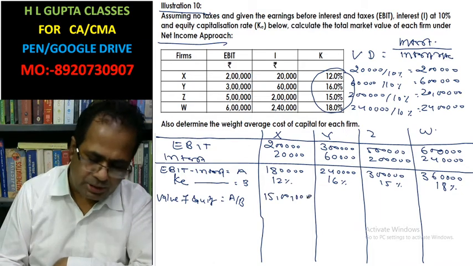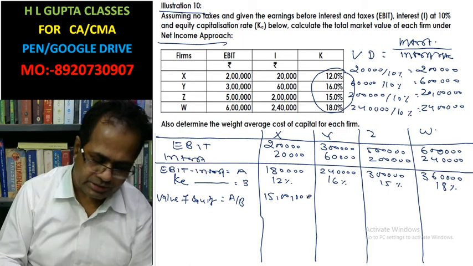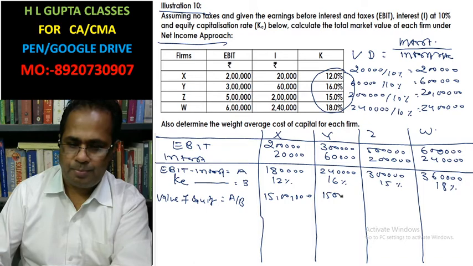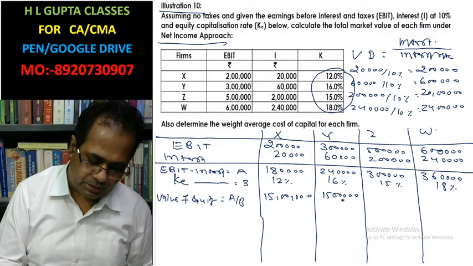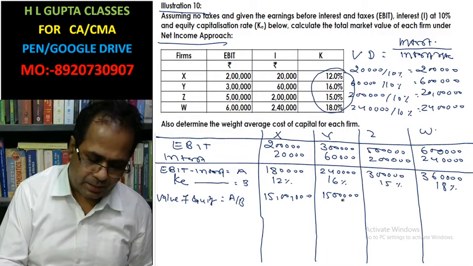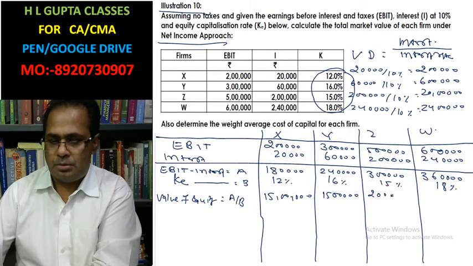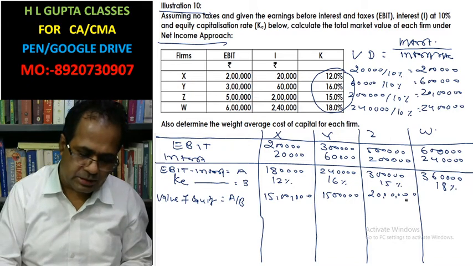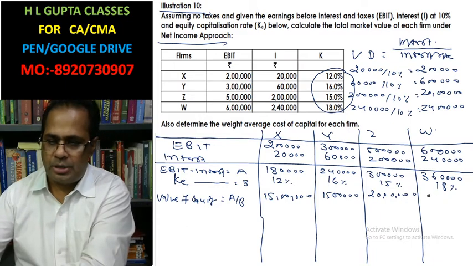Similarly, 2,40,000 divided by 16%. 2,40,000 divided by 0.16. This will be also 15 lakh. 3 lakh divided by 15%. 3 lakh divided by 0.15, that is 20 lakh. 3,60,000 divided by 18%. 3,60,000 divided by 0.18. This is also 20 lakh.